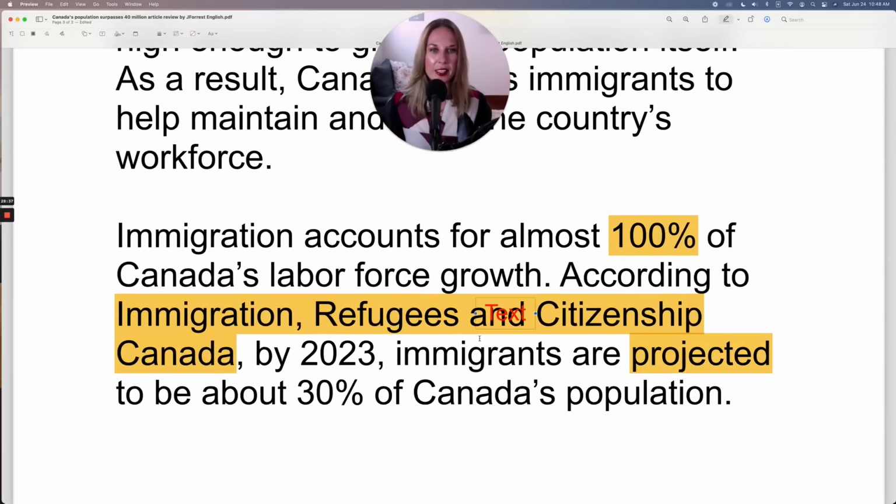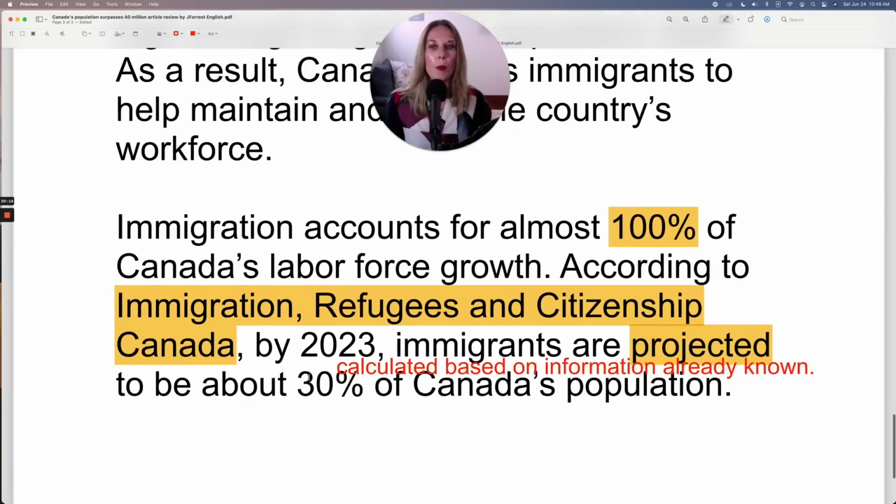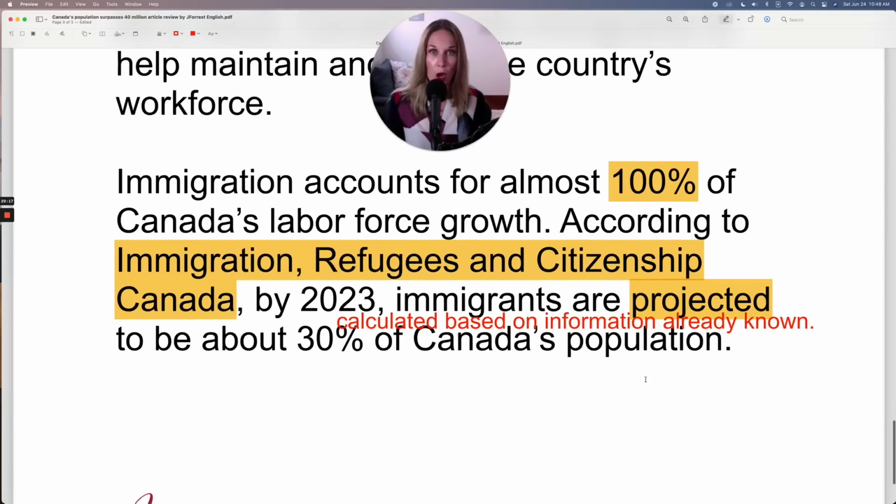So projected, this means calculated based on information already known. So you could say estimated, but when you say estimated, it sounds more of a guess, because when you estimate something, you don't actually have the information. But when you project something, it's more based on looking at the information and then making a prediction based on that information. So it sounds more accurate to me than estimated. Immigrants are projected to be about 30% of Canada's population.